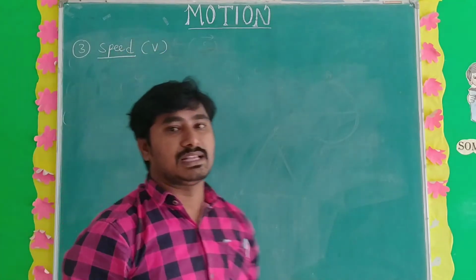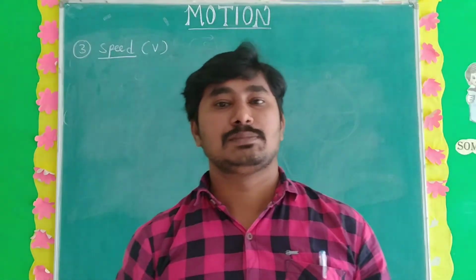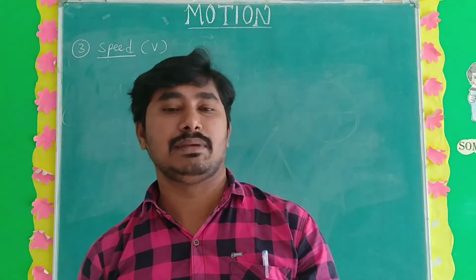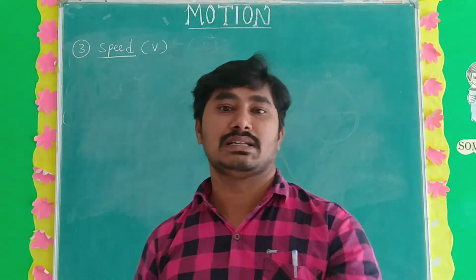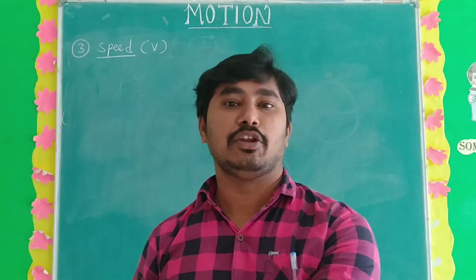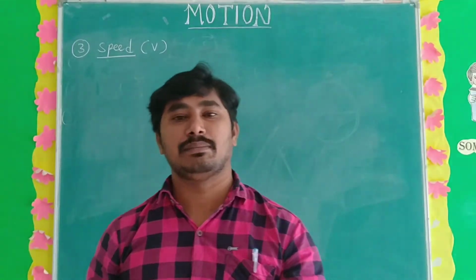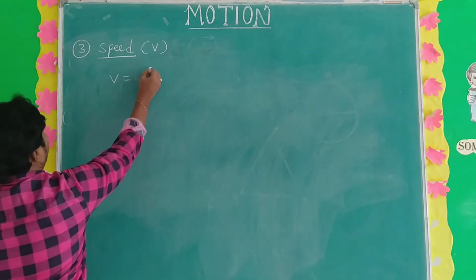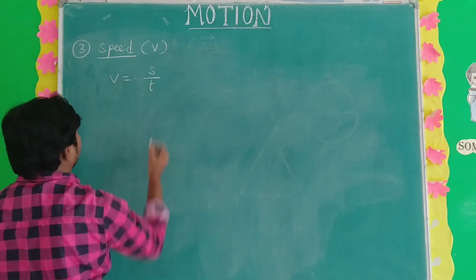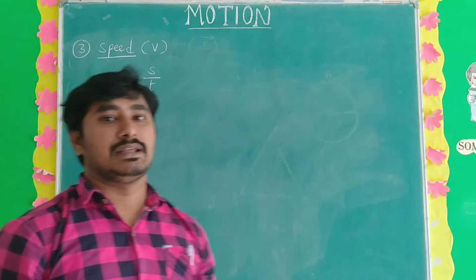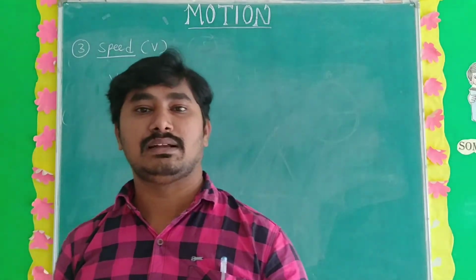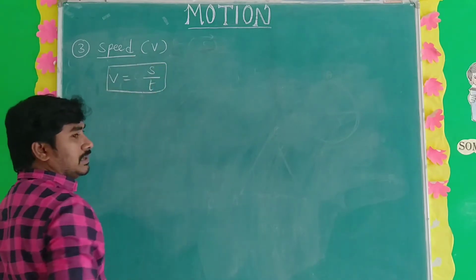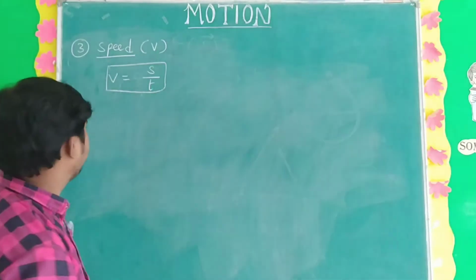What is meant by speed? Speed mainly depends on the distance and time. Speed means the rate of change of distance, or distance per unit time. Distance per unit time is nothing but speed. Speed is represented as V, so V is equal to S by T, where S means distance and T is time. So speed is distance per unit time.